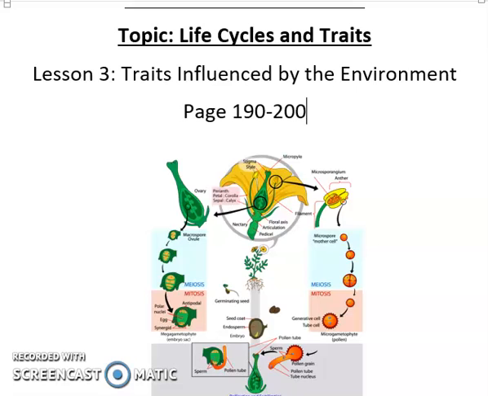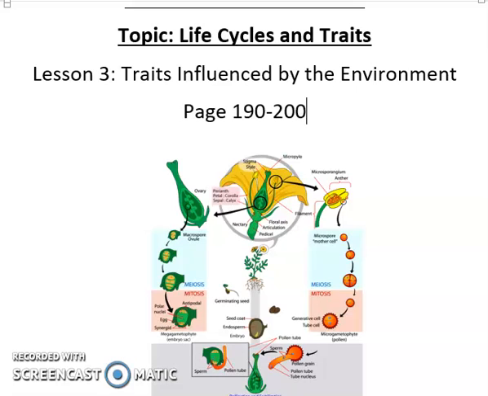Explain. What inherited trait of this plant does sunlight influence? Use the words from the question in your answer. The inherited trait of this plant that sunlight influences is plant growth.